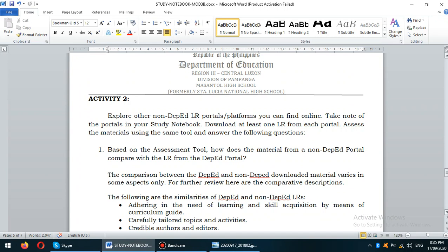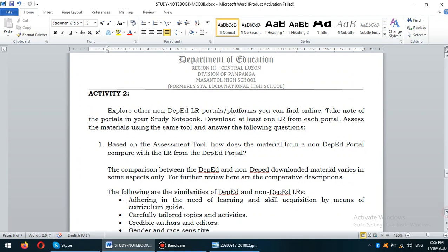Now, activity 2, explore other non-DepEd LR portals, platforms you can find online. Take note of the portals in your study notebook. Download at least one LR from each portal. Assess the materials using the same tool and answer the following questions. In the previous activity, we are referring to the materials downloaded from the DepEd Commons or LRMDS. Now, for this activity, we'll be referring to the downloaded LRs or downloaded materials from non-DepEd sites.